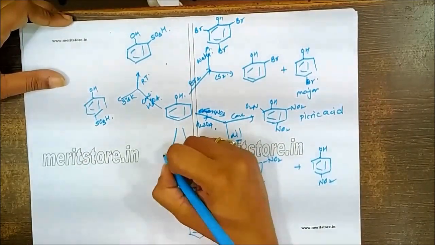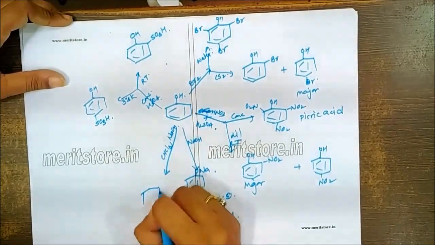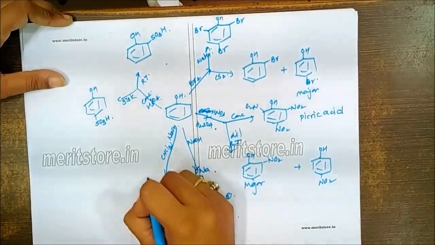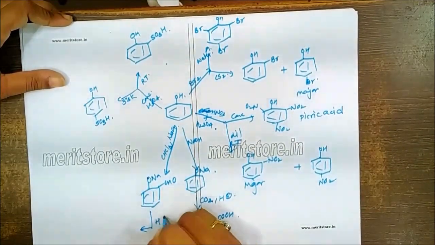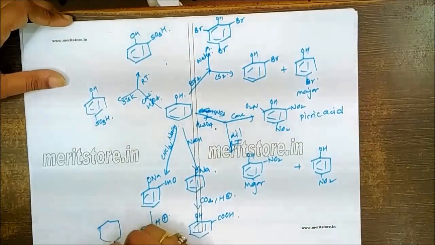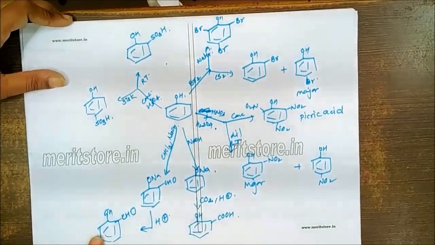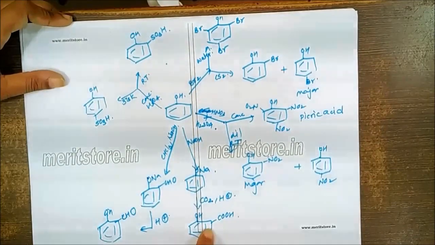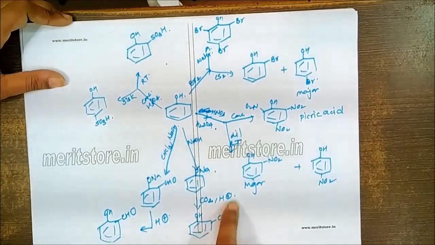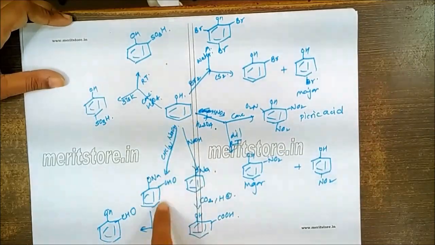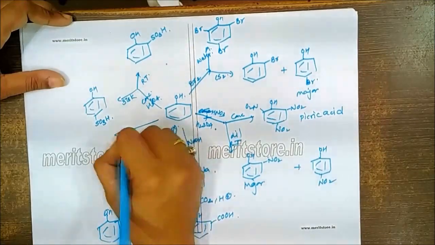Also, if you carry out this reaction with chloroform and NaOH, then this will give you introduction of a CHO group, followed by acidification, at the ortho position. So salicylaldehyde and salicylic acid. Salicylic acid can be prepared by reaction with CO2 followed by hydrolysis, while the aldehyde can be prepared by reaction with chloroform.